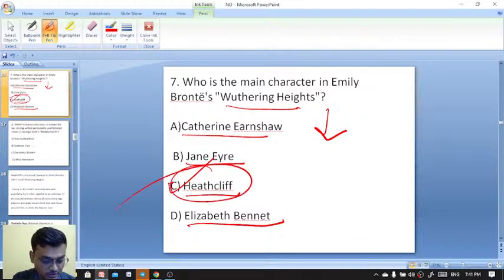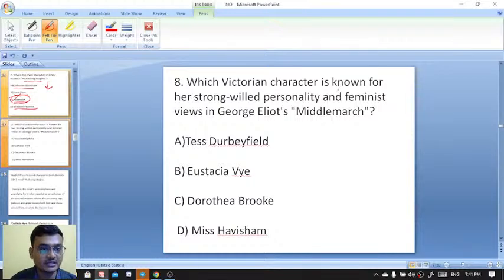Everybody right. Anindita, Saurabh, Anmol, Anu. Exactly. Vaibhavi. Exactly. Everybody right. Chalo. Which Victorian character is known for her strong-willed personality and feminist views in George Eliot's Middlemarch?